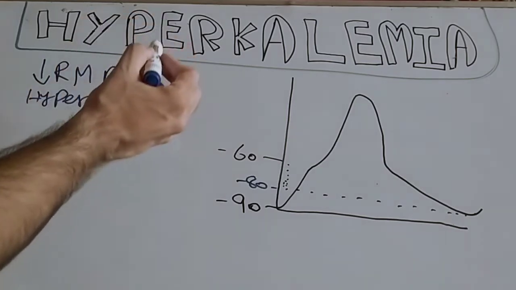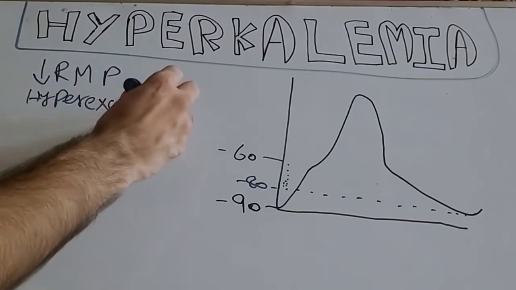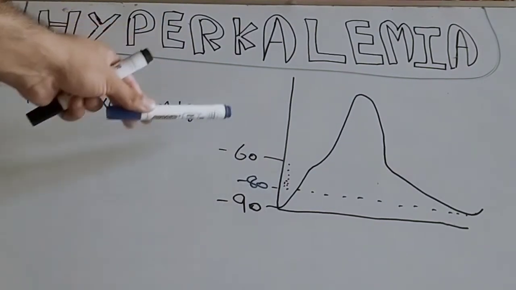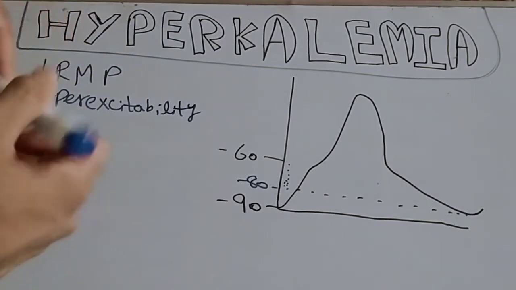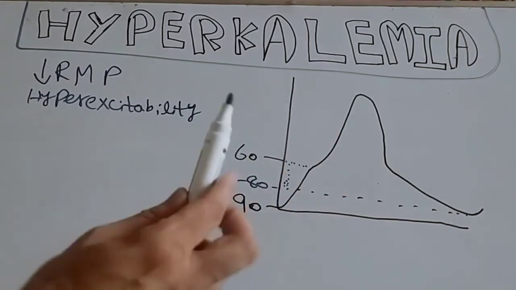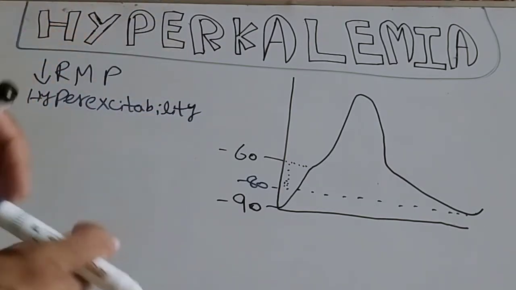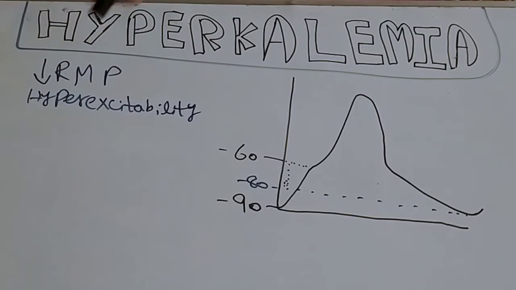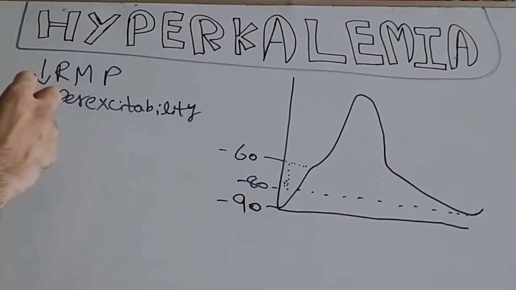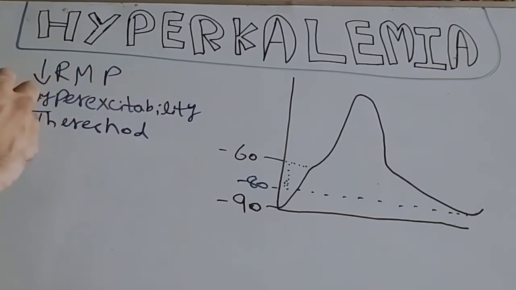Hyperexcitability. In the case of hypokalemia, it was hypoexcitable, but in this case, it is hyperexcitable. Now you can see that the distance between the threshold and the resting membrane potential is very much less. So a very weak stimulus is enough to reach that threshold. That's why this membrane is already hyperexcitable, and a very weak stimulus would reach the threshold and carry on the action potential to propagate. So now talking about the threshold.